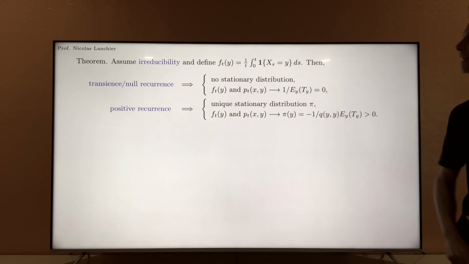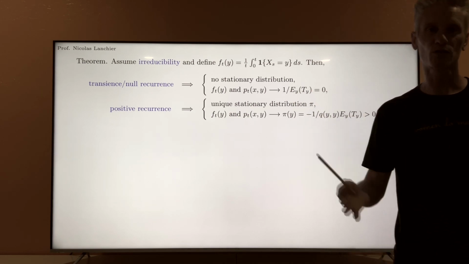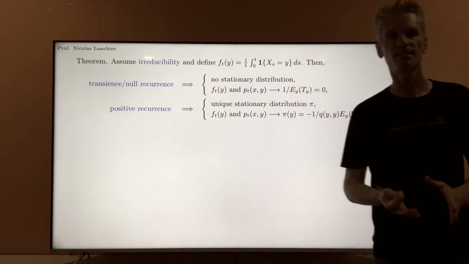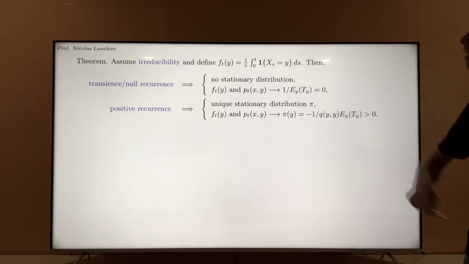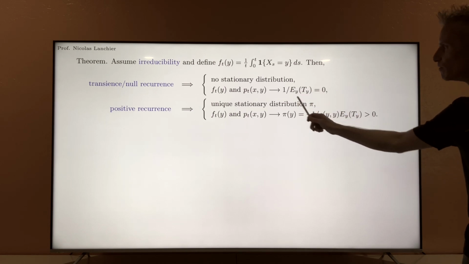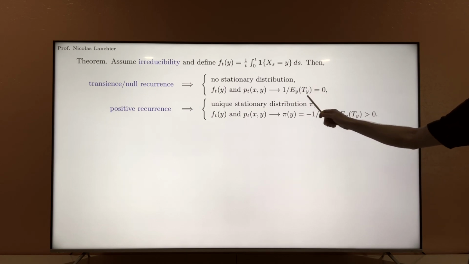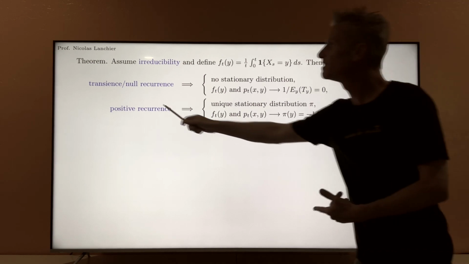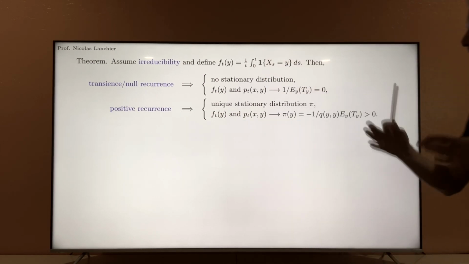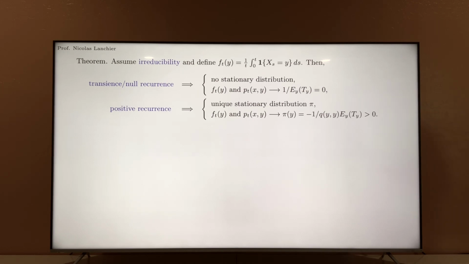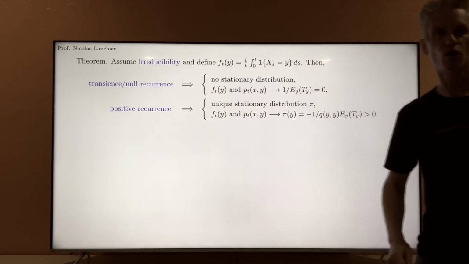I remind you again that this quantity here is the expected amount of time you need to return to state y starting from state y. So 1 over this is 0. This is the same as saying that this is infinite. This is indeed the case when the process is transient or null recurrent, by definition of transience and null recurrence. So this is the first option.